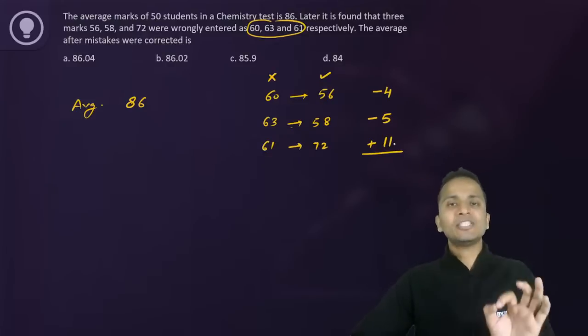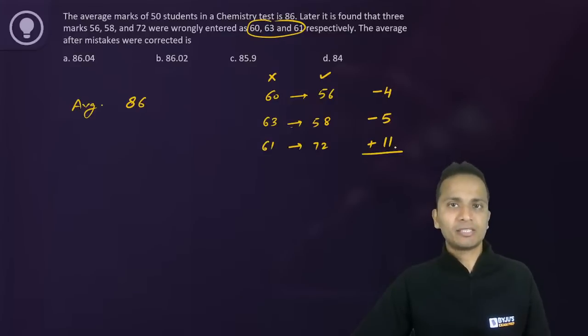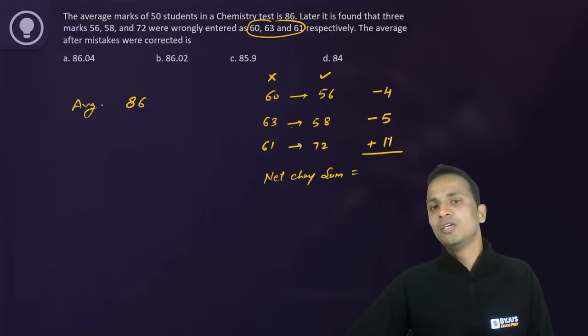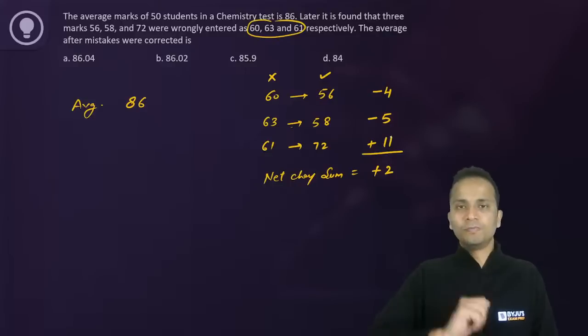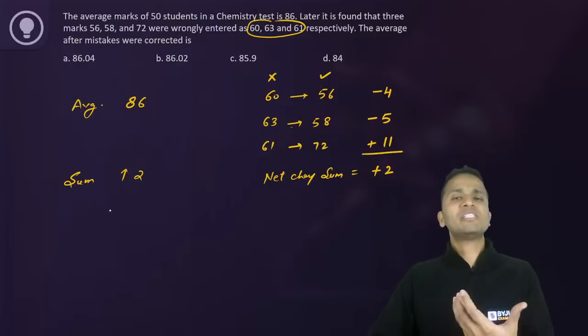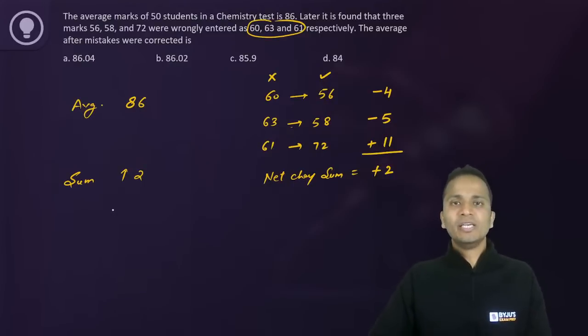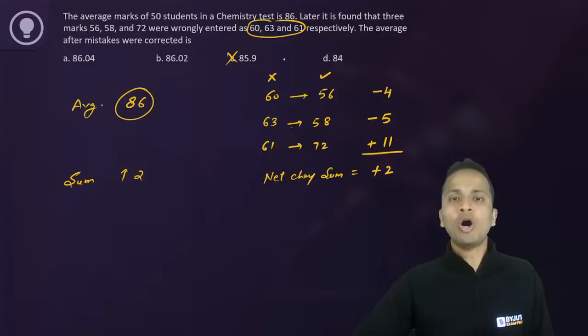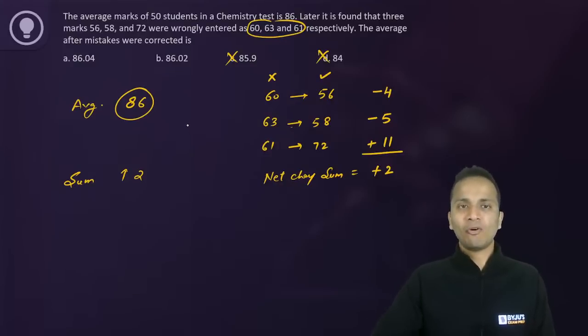So what is the net change in the sum of the marks? I'm calculating the net change in sum. All right. So 11 minus 5 minus 4, that is, the sum will increase by 2. Okay. So after whatever correction has been done, the sum has increased by 2. Now, if the sum has increased by 2, then obviously the average will increase. Originally the average was 86. Now the new average should be more than 86. So two options can easily be eliminated, right?